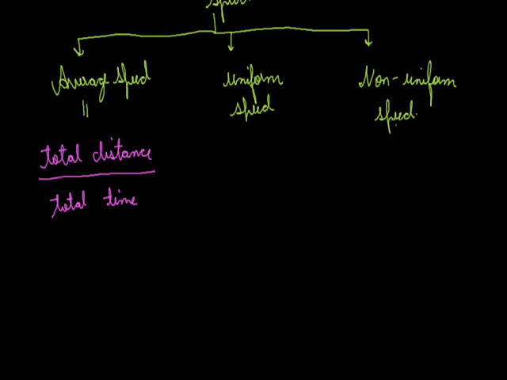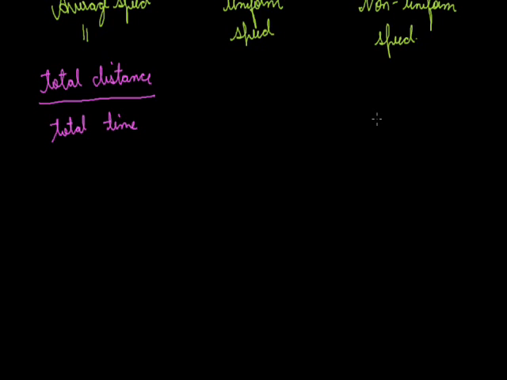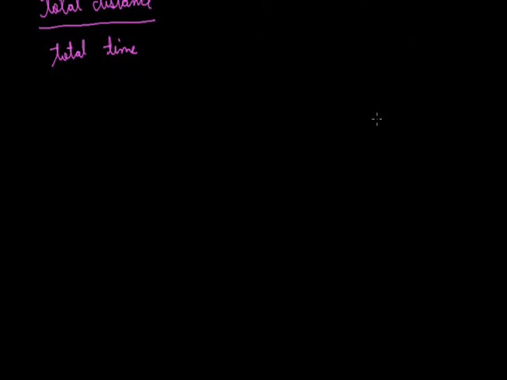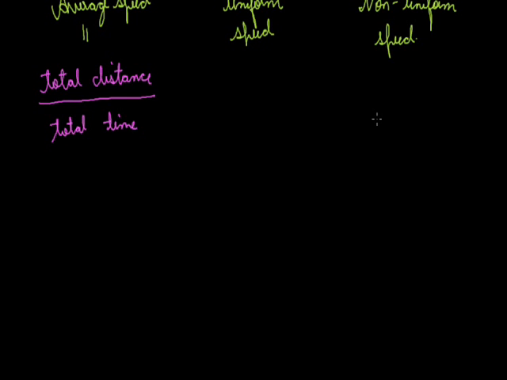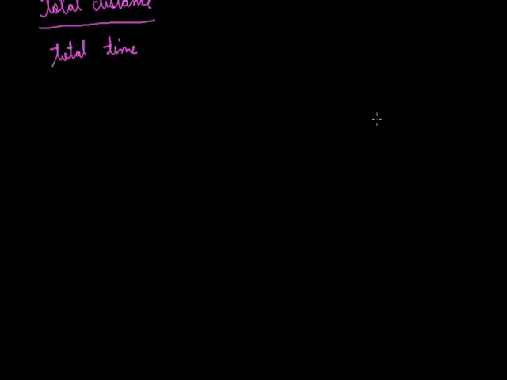In this we can take an example of an apple falling from a tree. Whenever an apple or some object is falling from some height, its speed changes continuously with respect to time. All these speeds which we have discussed, that is average, uniform and non-uniform speed, have the same unit, and all these are scalar quantities as they are speeds.